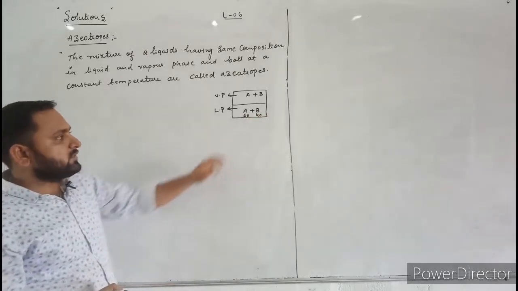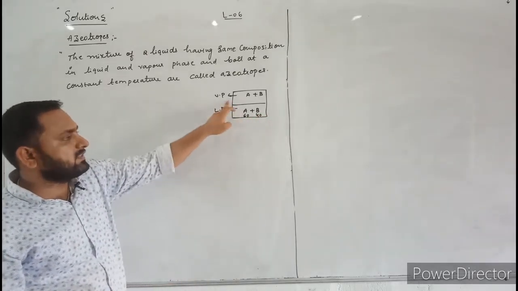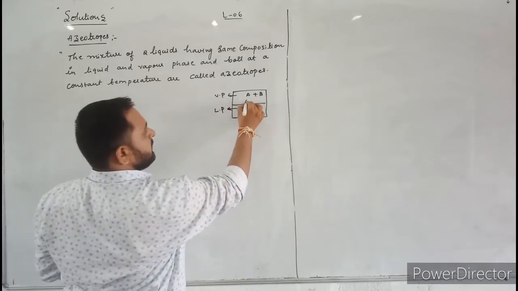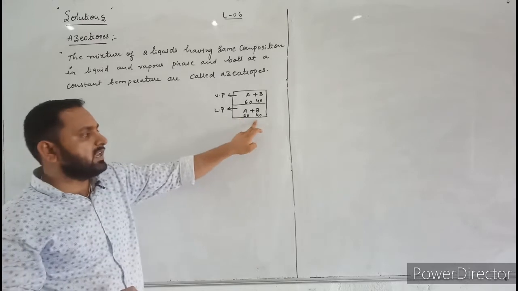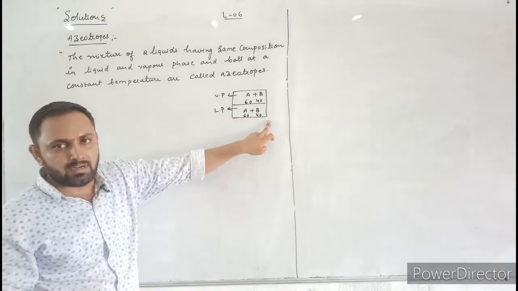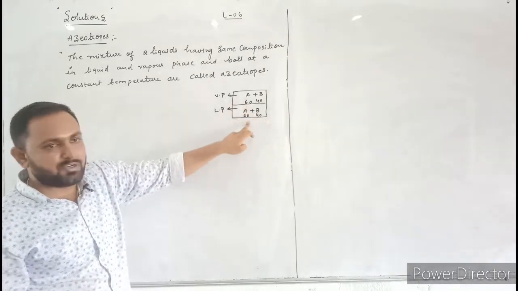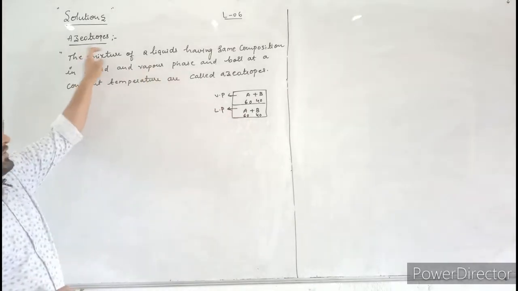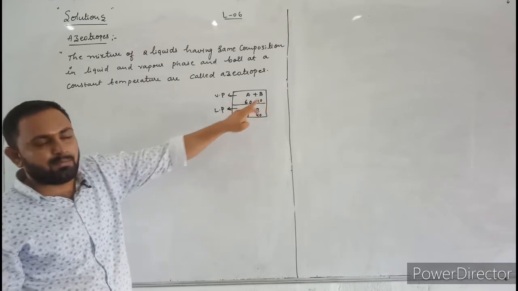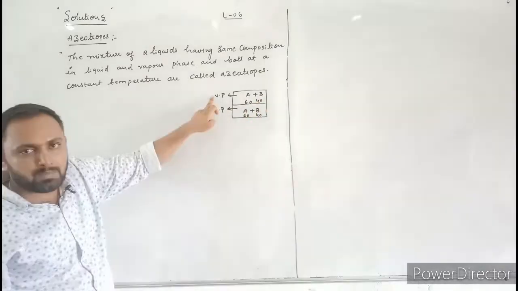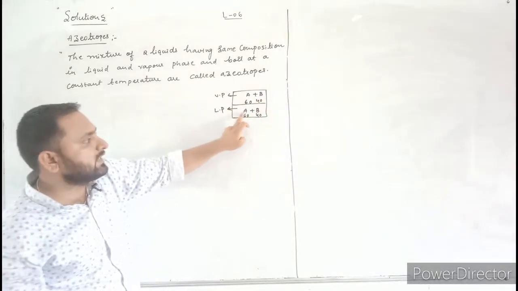If the composition in vapor phase is also 60 to 40, then these two liquids boil at a constant temperature. That's why these types of mixtures are called azeotropes.